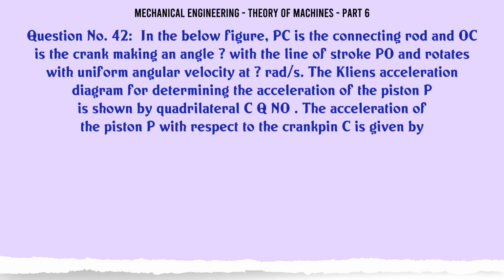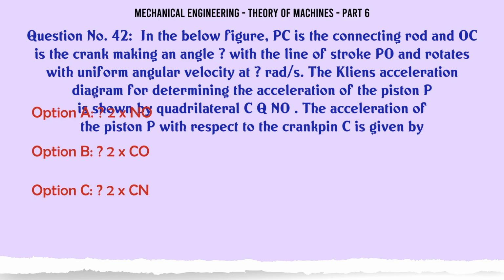In the below figure, PC is the connecting rod and OC is the crank making an angle with the line of stroke PO and rotates with uniform angular velocity ω rad/s. The Klein's acceleration diagram for determining the acceleration of the piston P is shown by quadrilateral. The acceleration of the piston P with respect to the crankpin C is given by A. 2 x No, B. 2 x Co, C. 2 x Cn, D. 2 x Qn.